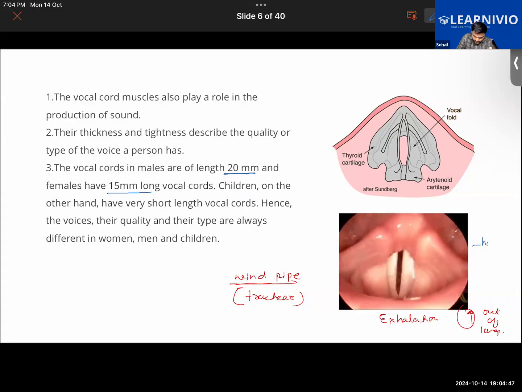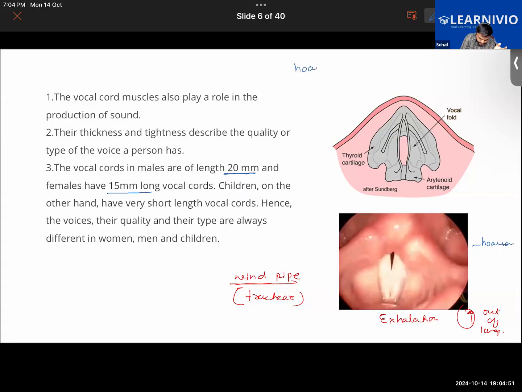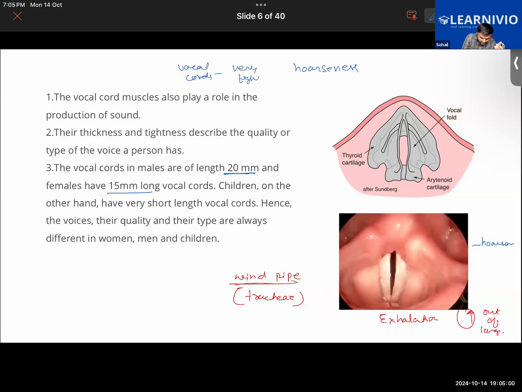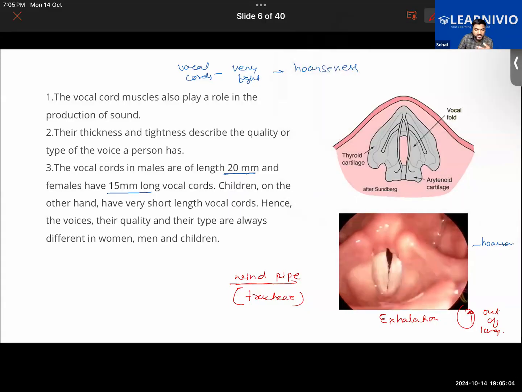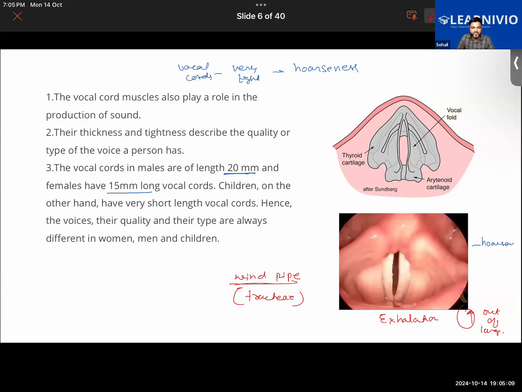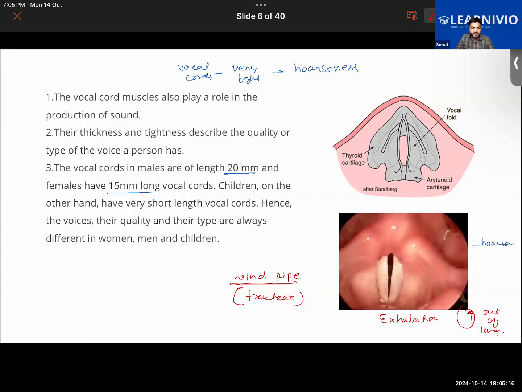What do we say? Let me write it over here. If the vocal cords are very tight, thereby the sound will be a very hoarse sound. So that is called hoarseness. And the doctor will recommend you to stay hydrated, or to take the help of a humidifier. And that is one thing.